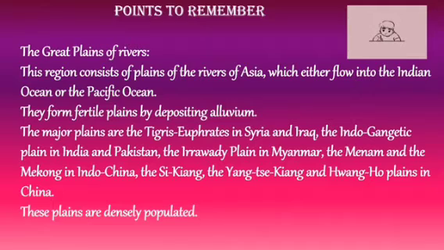The major plains are Tigris Euphrates in Syria and Iraq, Indo-Gangetic Plain in India and Pakistan, the Irrawaddy Plain in Myanmar, the Menam and the Mekong in Indochina, and the Yangtze Kiang and Huanghe Plains in China. These plains are densely populated.